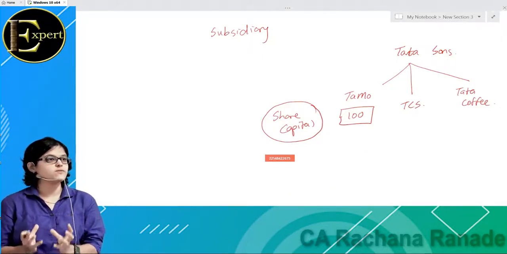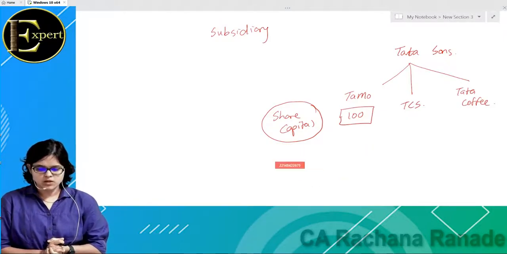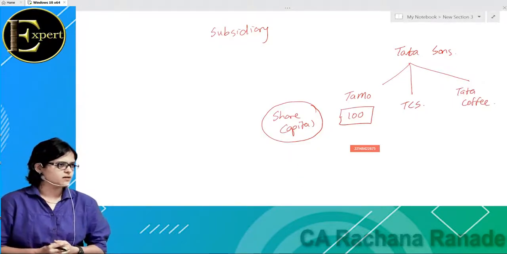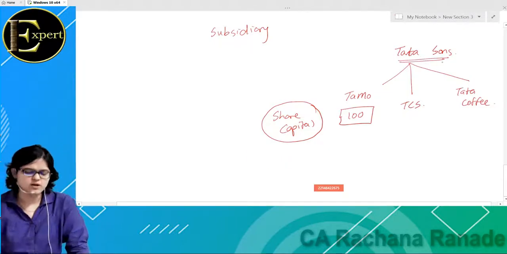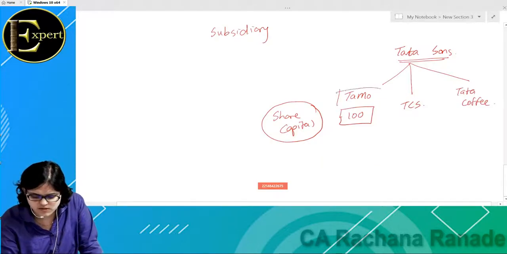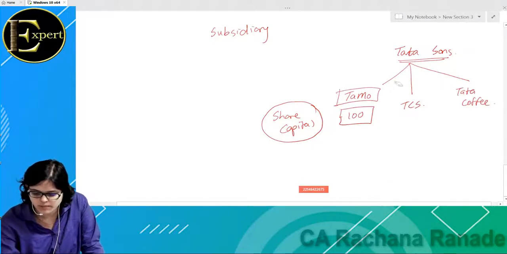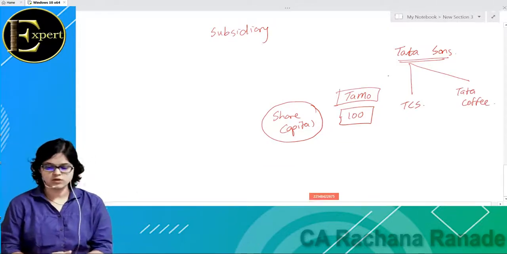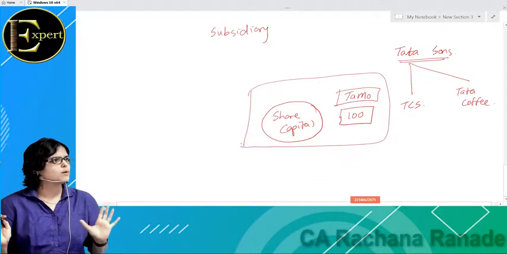Now what happens, see, I started the company with 100 rupees, agreed. But then as I started to grow, Tata Sons said, so originally let us say it was just standalone Tata Motors. Tata Sons, assume in the beginning, had no connection with Tata Motors. Please understand this carefully. How has it started? Tata Motors as a solo company, single company, no connection with Tata Sons.